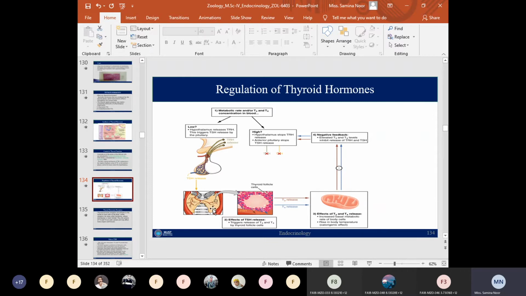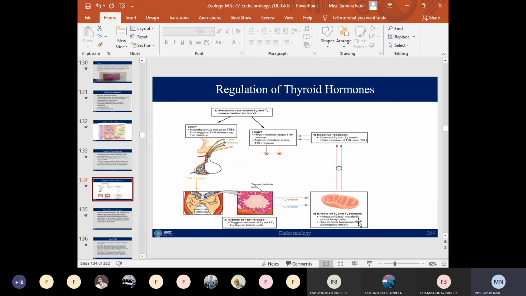This TSH hormone targets the thyroid gland, and its target site is the thyroid follicular cells. As a result, the thyroid follicular cells produce two different hormones: one is T3 and the other is T4. So the effect of the TSH on the thyroid follicular cells is that they release triiodothyronine and tetraiodothyronine.